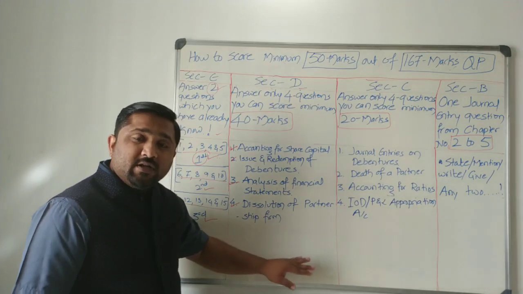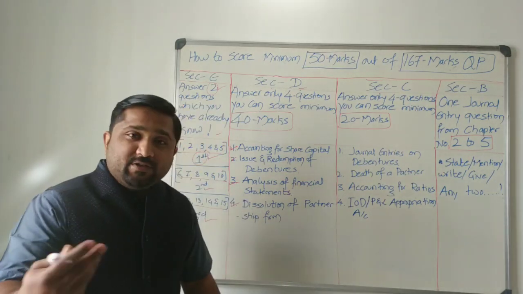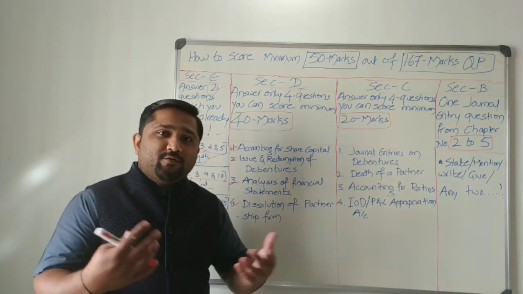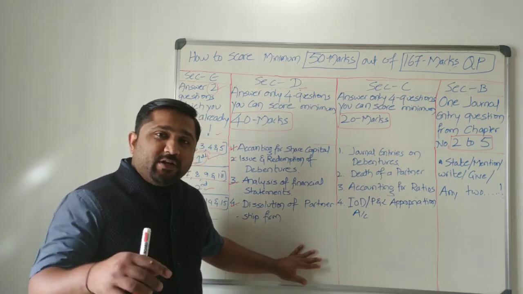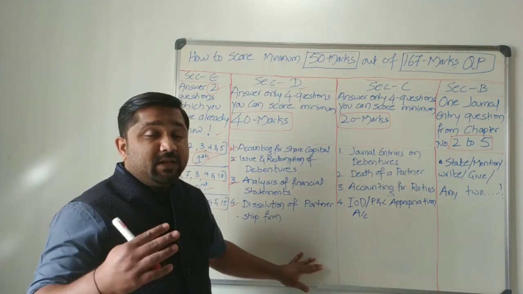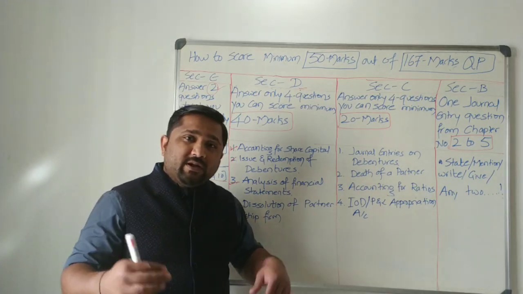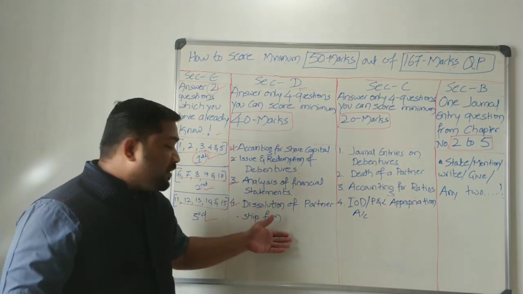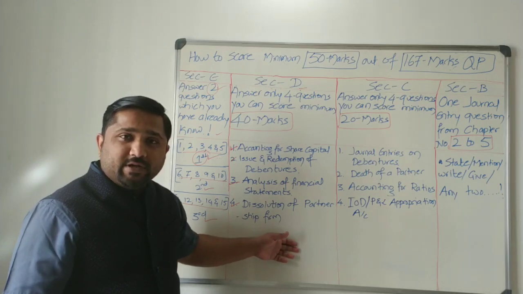So NPO is over, reconstitution of a partnership firm, that is admission or retirement, is over. The one more last question is easy, but I don't know how you take it. If you prepare for accounting ratios, you need to remember the formulas of minimum 7 ratios. If you have the capacity to remember and practice, definitely it is one of the easiest questions to choose among 4. So I'll leave it to you how best you can do it, because you are the one who has to write the exam.